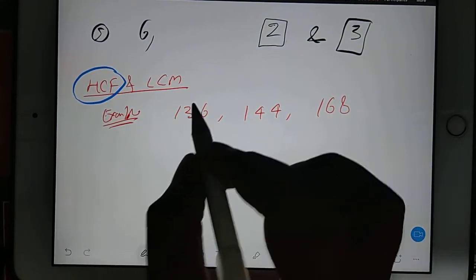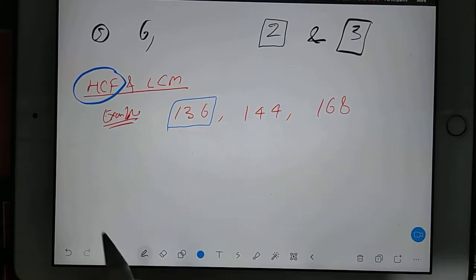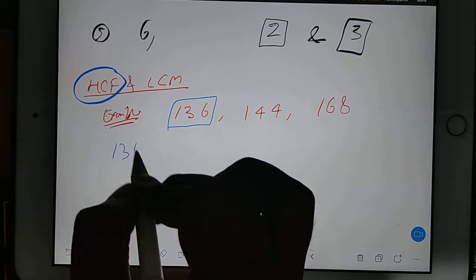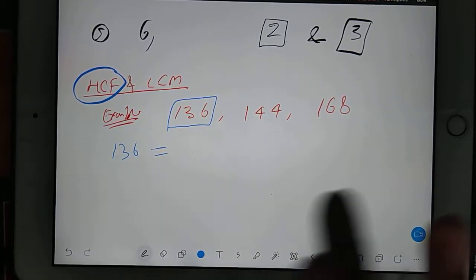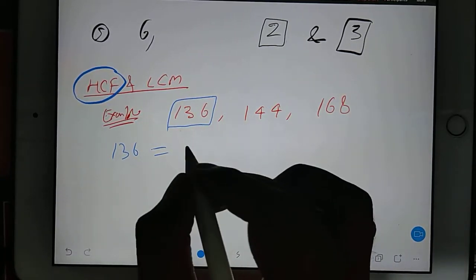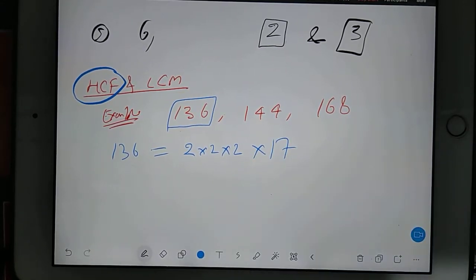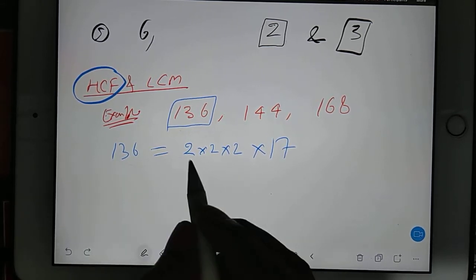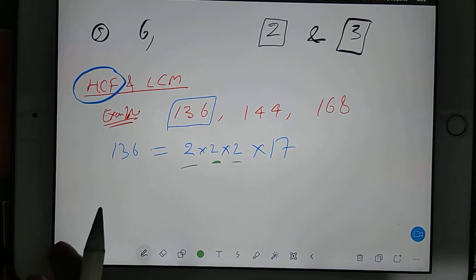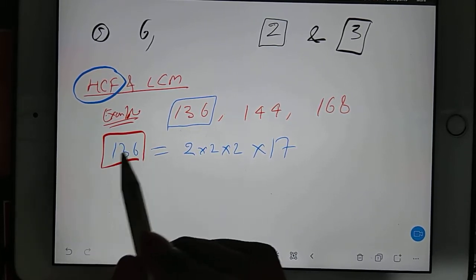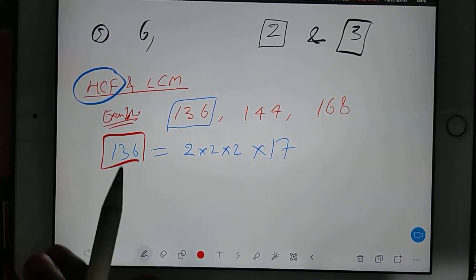Then you break these numbers into the smallest possible parts. 136 breaks into 2 into 2 into 2 into 17. This 17 you cannot break. These are known as factors, so we are breaking 136 into all its possible factors.